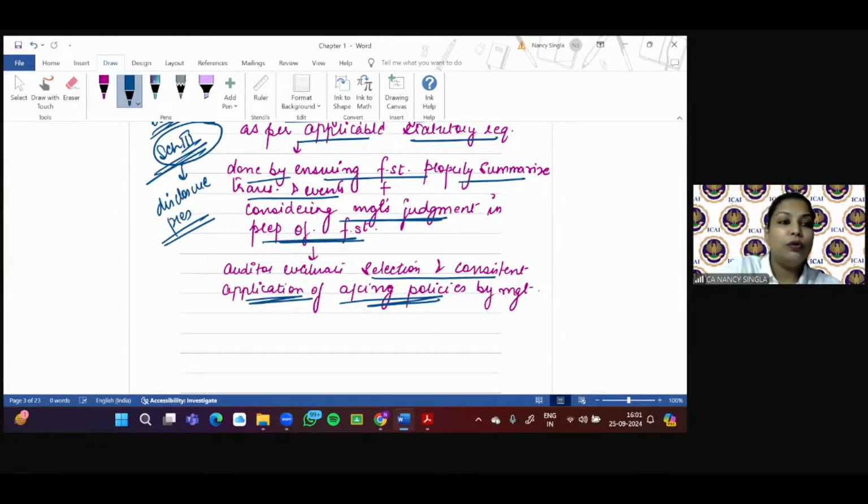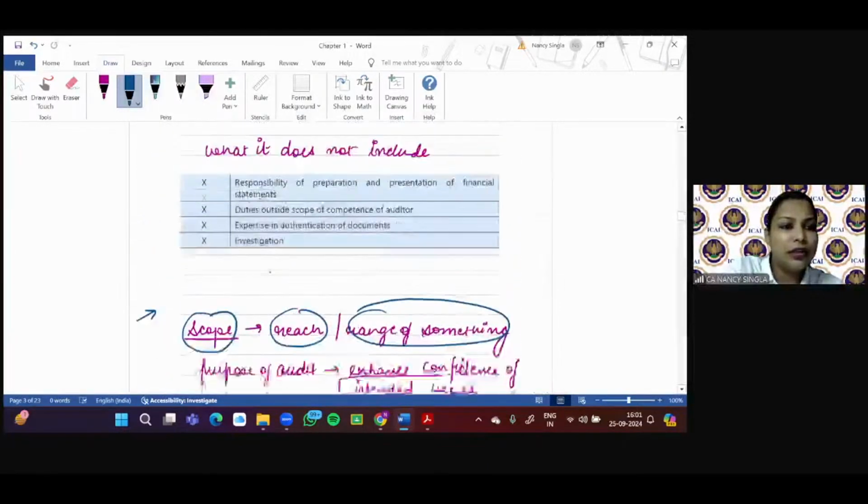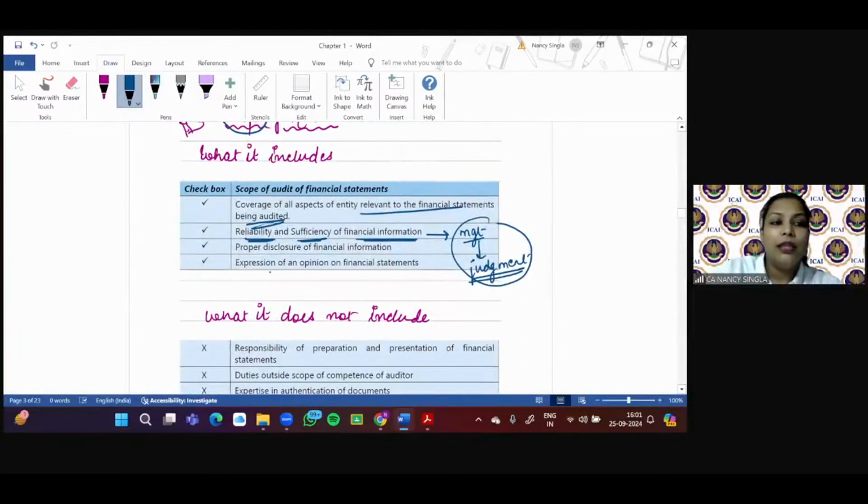Clear? So let us just have this checkbox. So what is covered? Coverage of all aspects of the entity relevant to the financial statement being audited. Reliability and sufficiency of financial information. Proper disclosure of financial information. Expression of an opinion on financial statement. So all this is covered.